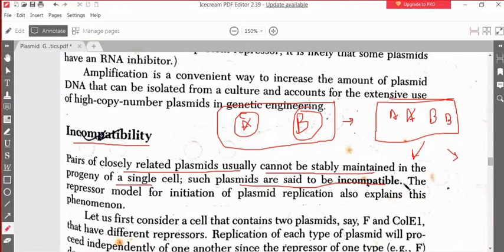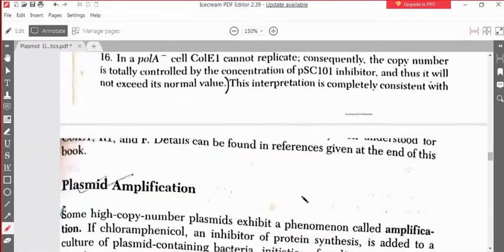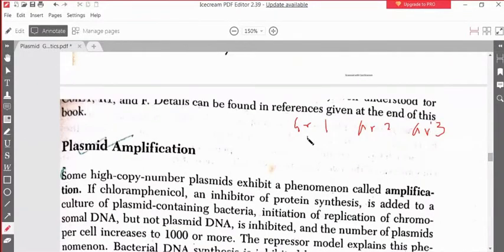There must be some incompatible groups, right? Say you have group 1, group 2, group 3. Group 1 contains 5 plasmids: 1, 2, 3, 4, 5.